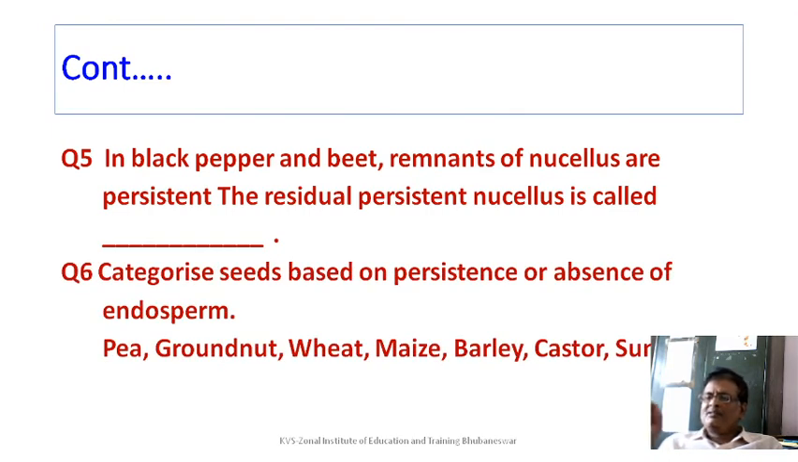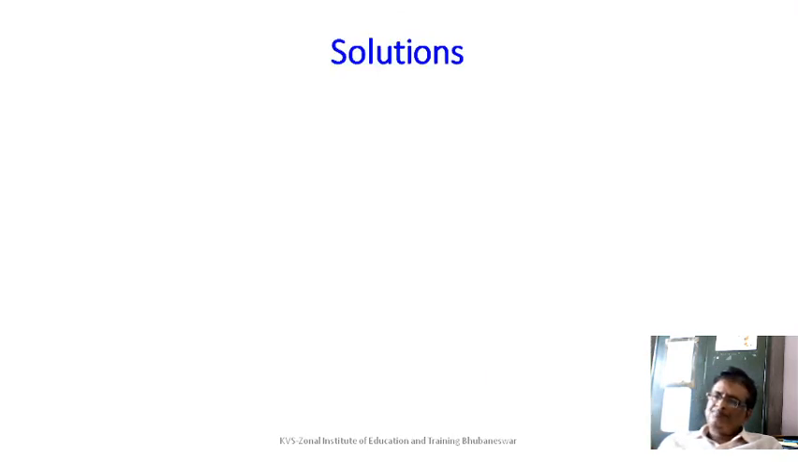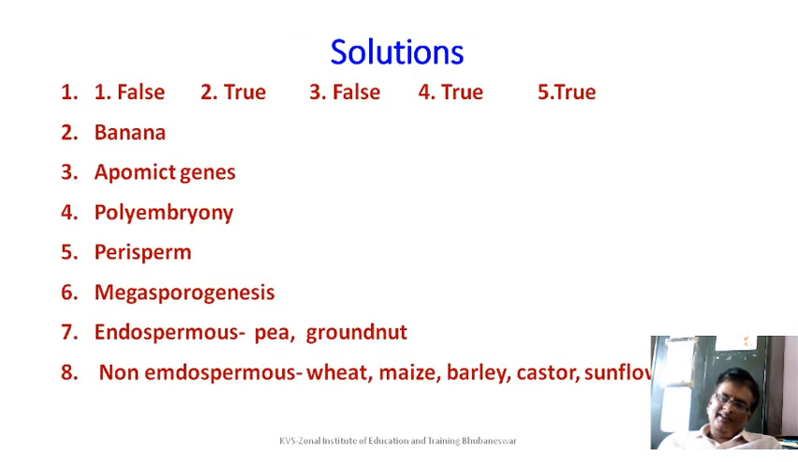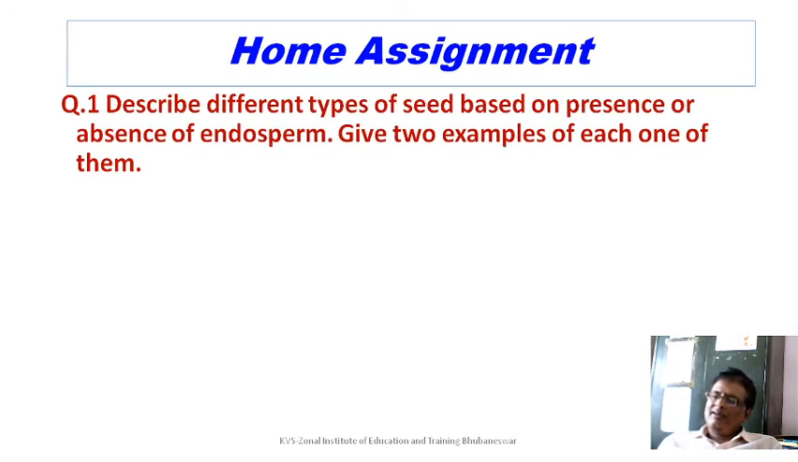You have to categorize the seeds based on presence and absence of endosperm: pea, groundnut, wheat, maize, barley, castor, sunflower. And these are the solutions. Once you try it, compare your answer to find out whether you have achieved the correct answer or not.